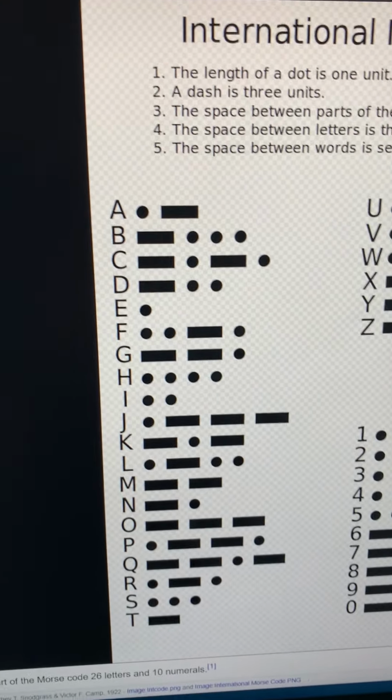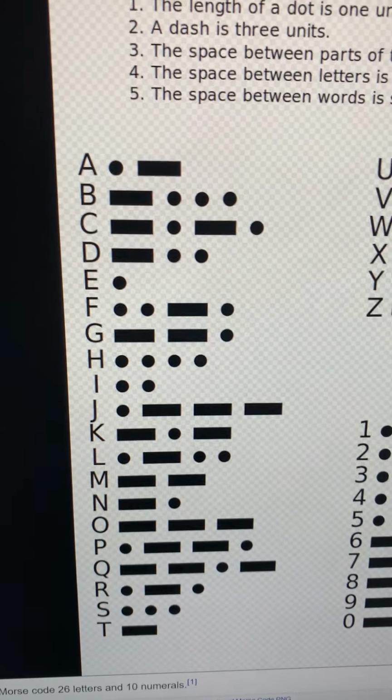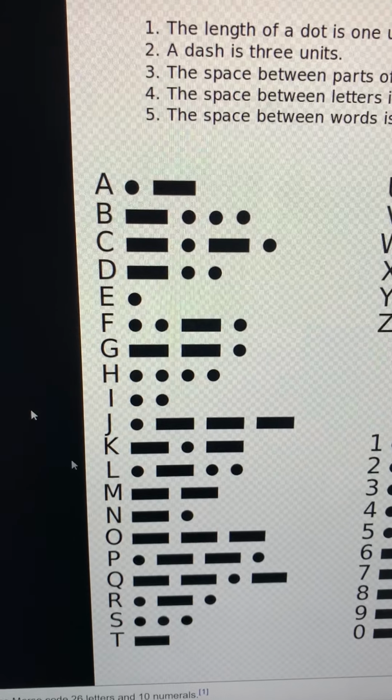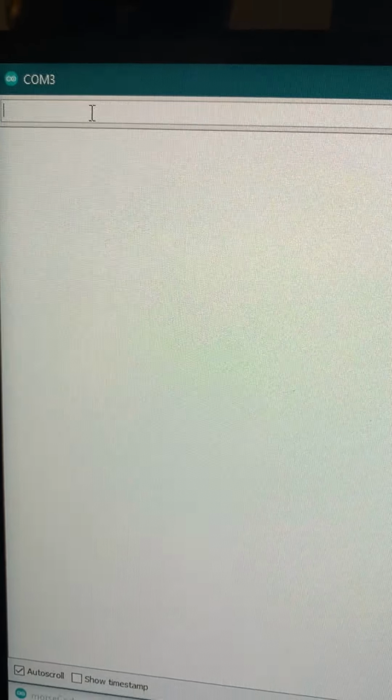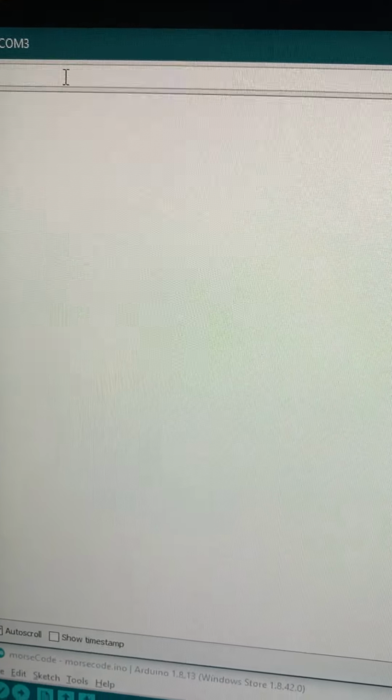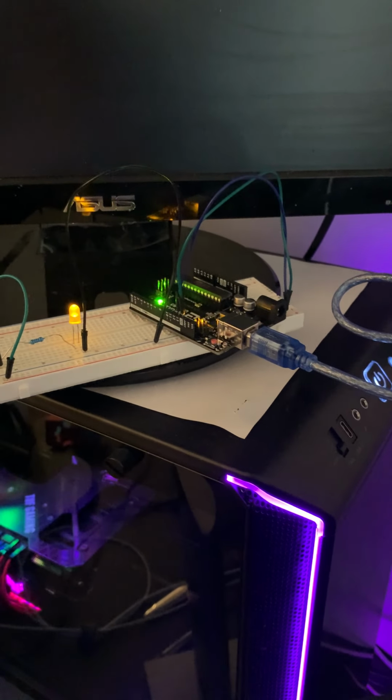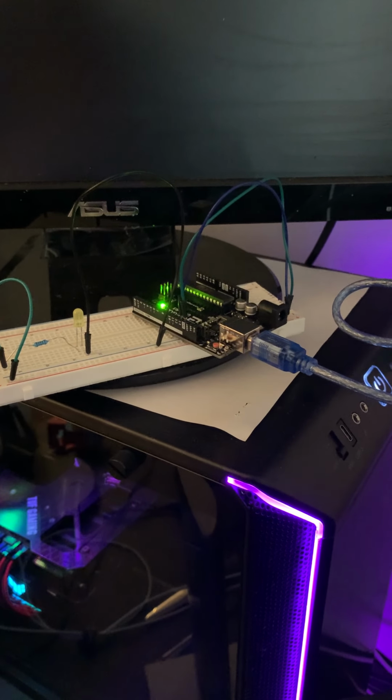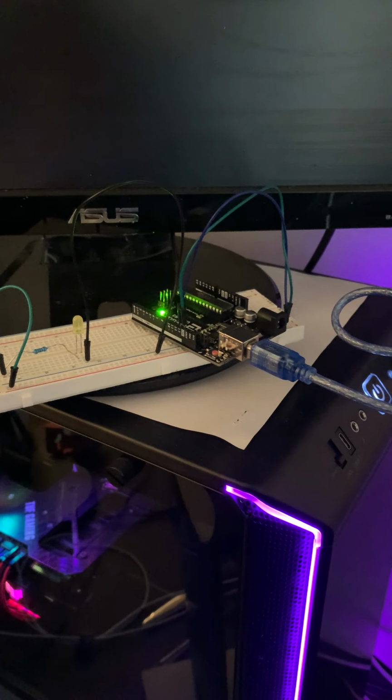Okay, to show off some of the basic functionality, let's first do a couple characters, A and B. So we come to here and type A, B. You'll see that dot long. Wait for the next character.